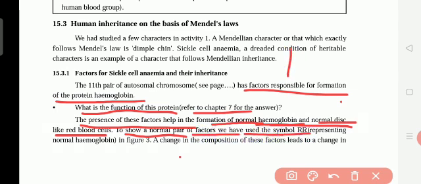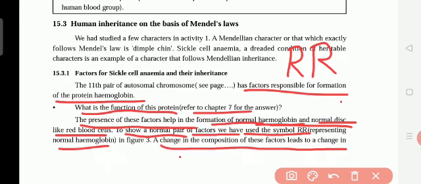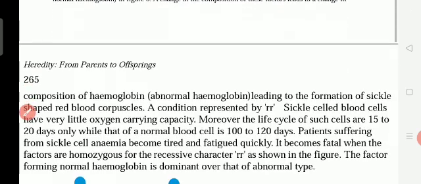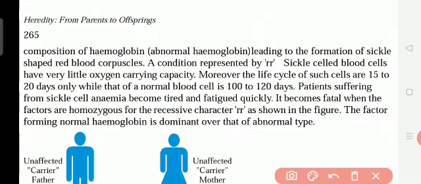If the blood cells are disc shape, they have shown it with the capital R, RR, representing normal hemoglobin. A change in the composition of these factors leads to a change. So the next one we will see now. Abnormal hemoglobin leads to the formation of sickle-shaped red blood cells. The normal cells are round, right?